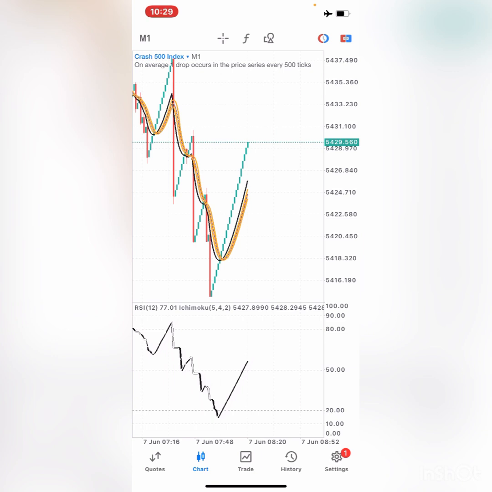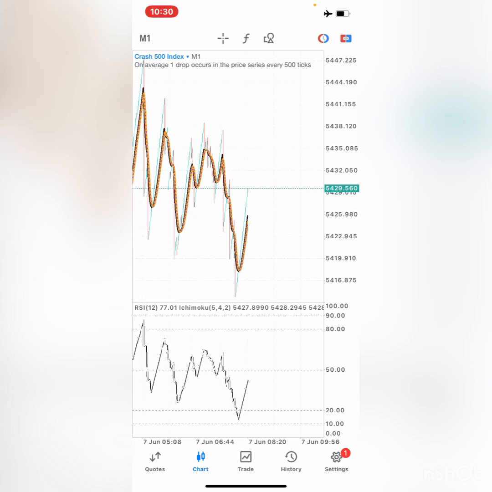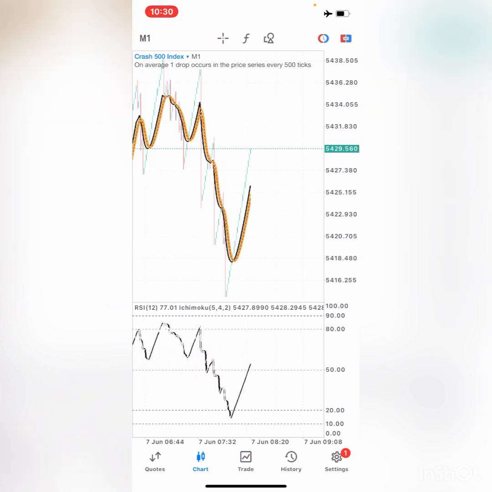Okay, so let's talk about the conditions that you need to follow. The first thing that you need is to make sure you have the right chart conditions. The zoom level for this strategy is the second smallest zoom level. So basically, you can go to the smallest zoom level and move one step up like this. That's the zoom level that you need. The next chart condition is that you need to apply this strategy on your 1 minute time frame.